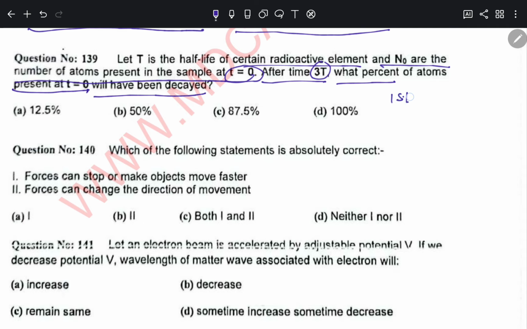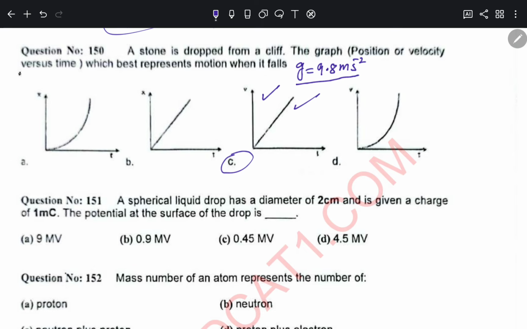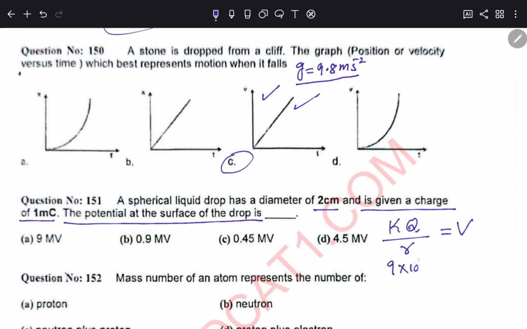Question number 151. A spherical liquid droplet has a diameter of 2 cm and is given a charge of 1 millicoulomb. The potential at the surface of the drop is? The equation for potential is kQ by R. Putting the values: 9 into 10 raised to power 9, into the charge, 1 millicoulomb, which is 1 into 10 raised to power minus 3 coulomb.